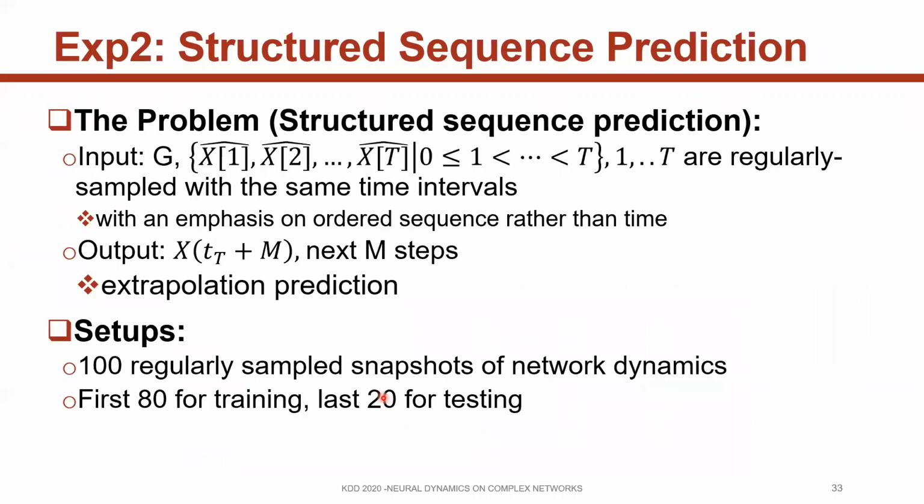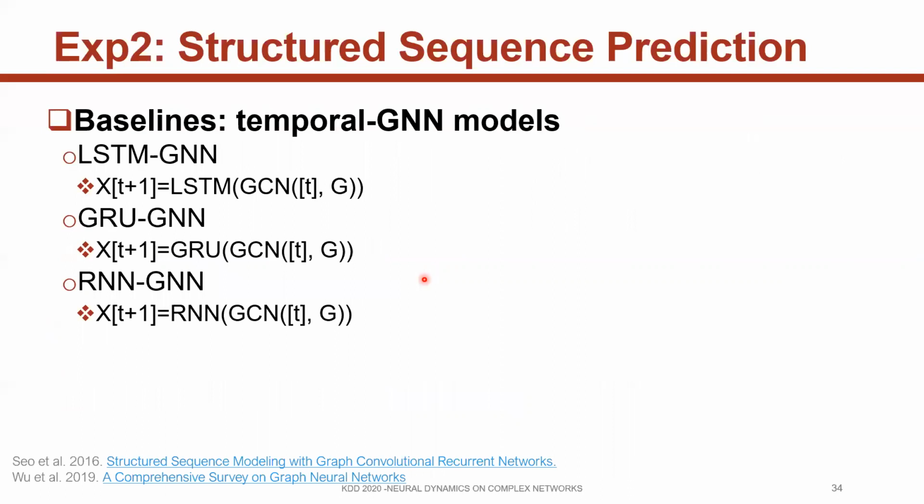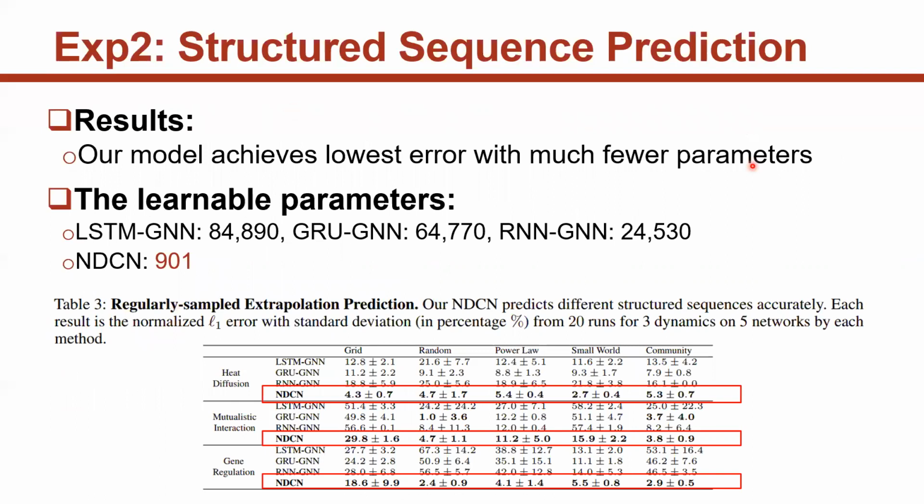Next, we validate our model by structured sequence prediction. Here, the dynamics are regularly sampled with the same time interval. We try to predict the next M steps. We compare our NDCN with temporal GNN models. We use different RNN structures, including LSTM, GRU, and RNN, combined with different graph convolutions in them. Our model achieves the lowest error with much fewer parameters.